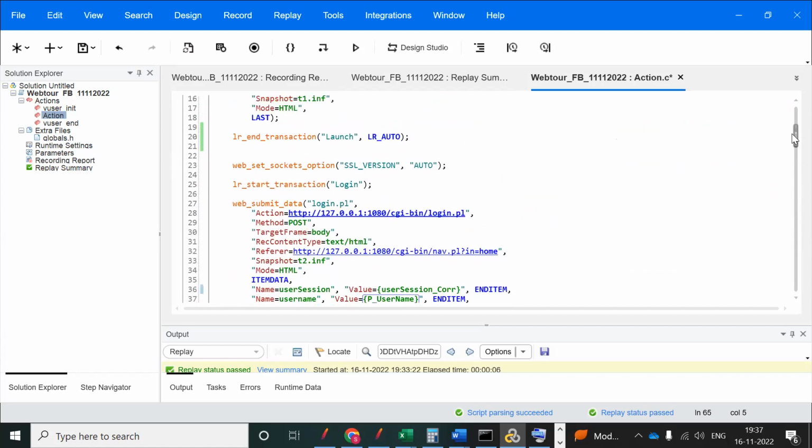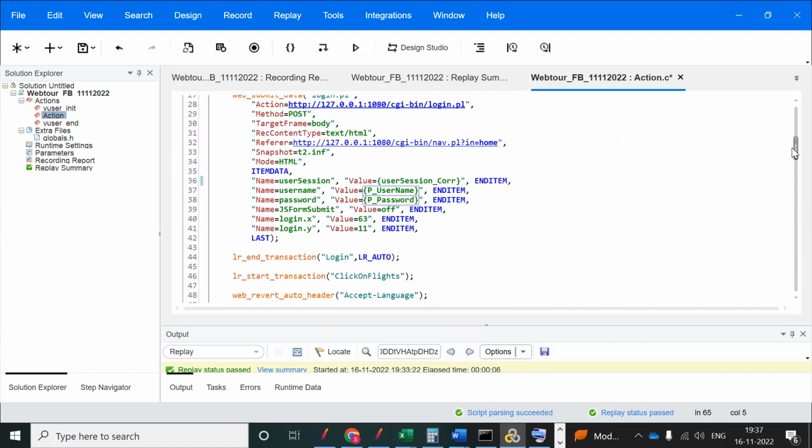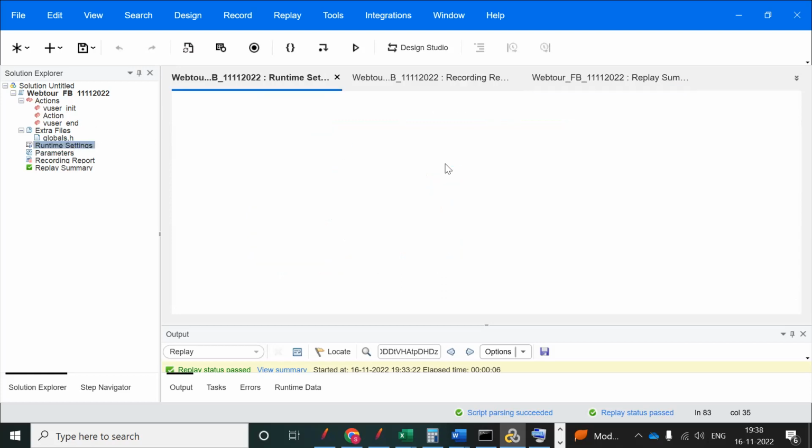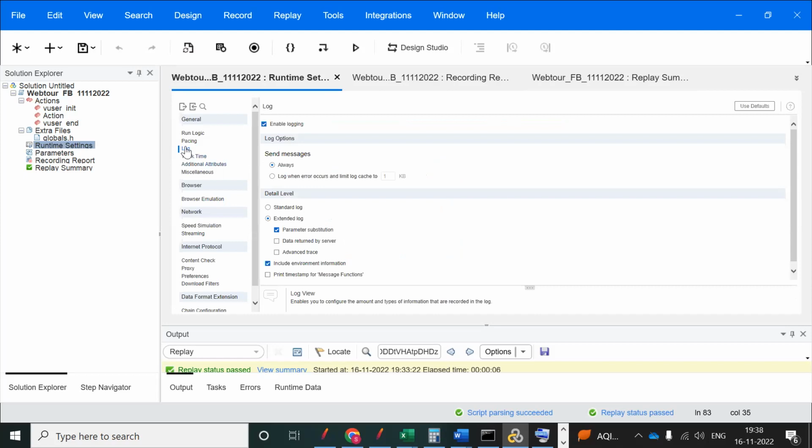Yes, sir. So one more way you can do it. I will tell you one more way. You can just copy the dynamic value, right? I am telling you only about where to write the function. So go to the runtime settings. In the runtime settings, go to the logs, and you can uncheck these three: parameter substitution, data returned by server, and advanced trace. You can save this, and now you can run.